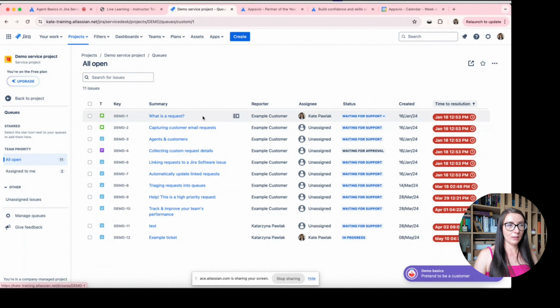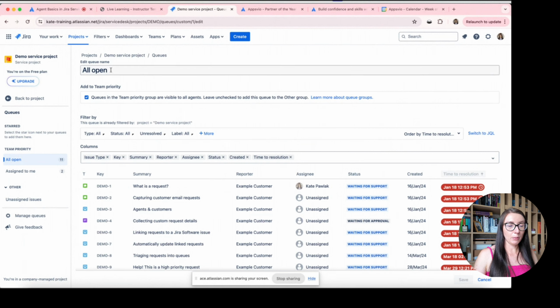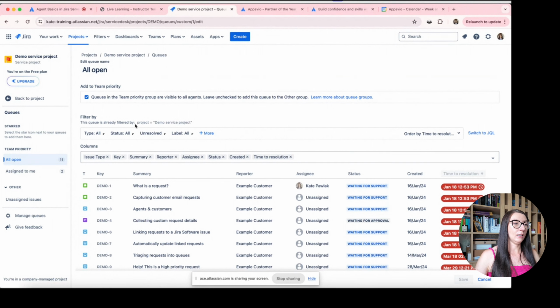When I'm clicking on this edit queue, you can find that I can define a name for this queue, and keep in mind that it should be informative for your agents. Here we have an option to add this queue to team priority, so to this section. Here we can define filters, and thanks to this configuration we can define the set of requests which we would like to have in this queue.